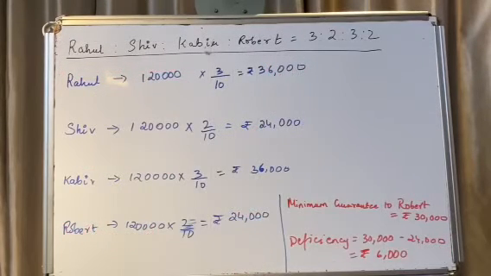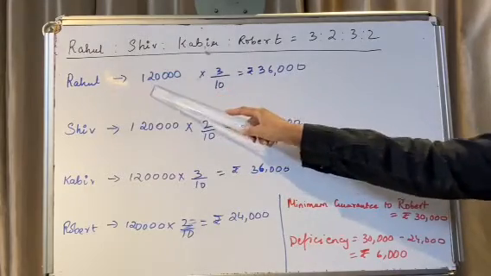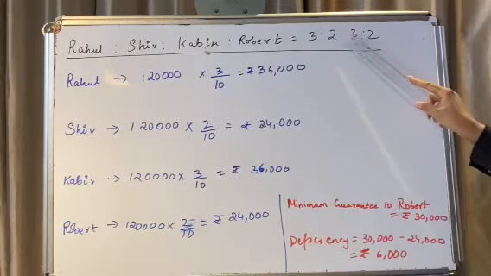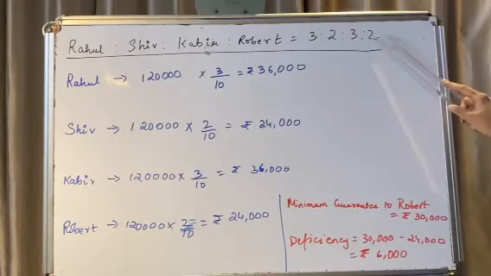Now our first part is the calculation of the distribution of profits. First we are going to distribute the surplus profit in the ratio given. The profit sharing ratio was 3:2:3:2.